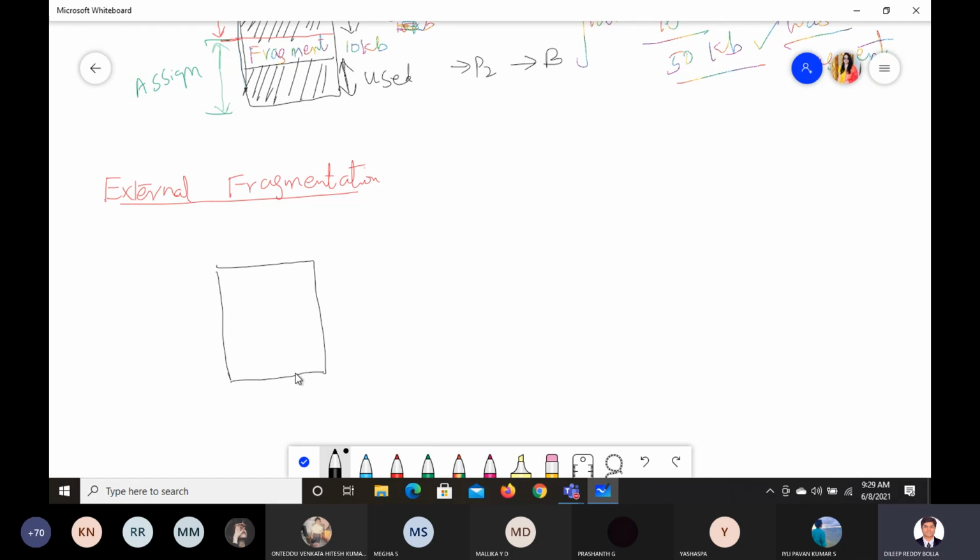In the previous example, we assigned from here to here. Let us say this is the half portion. We assigned it fully. Now what we will do here is assign only this much. That one I am not assigning at all. And here also we are trying to assign only this much. Let us say I am assigning only this portion.